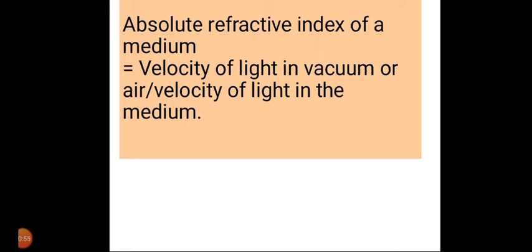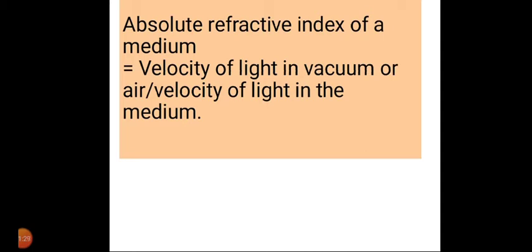So, the velocity of light in air, that is in vacuum, is 3 into 10 to the power 8 meters per second, the velocity of light in glass is 2 into 10 to the power 8 meters per second, and the velocity of light in water is 2.2 into 10 to the power 8 meters per second. As we know, the light we normally come across actually consists of different colors, so the magnitude of the absolute refractive index of a medium differs for different colors.